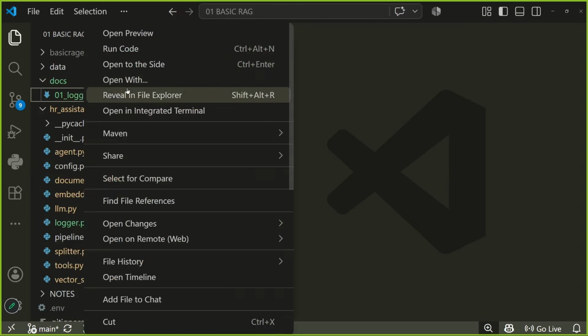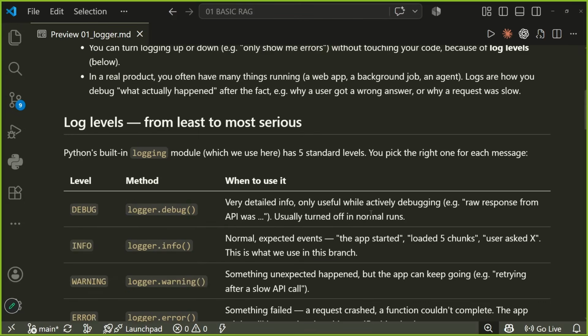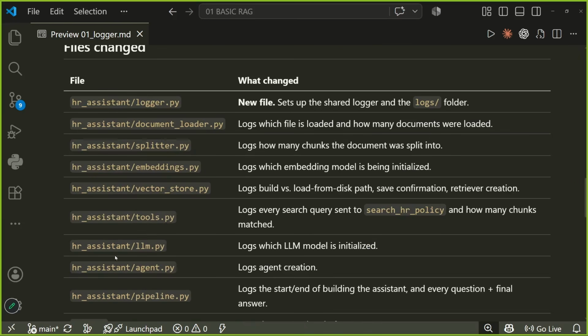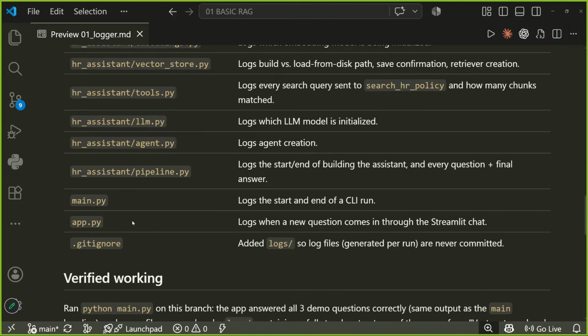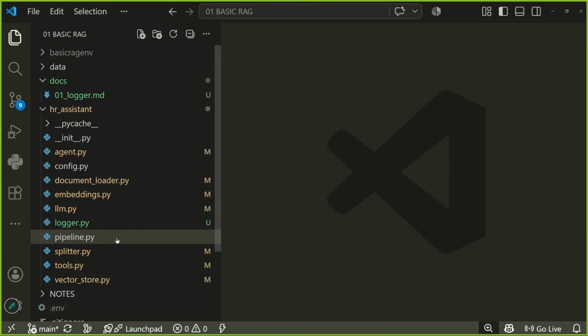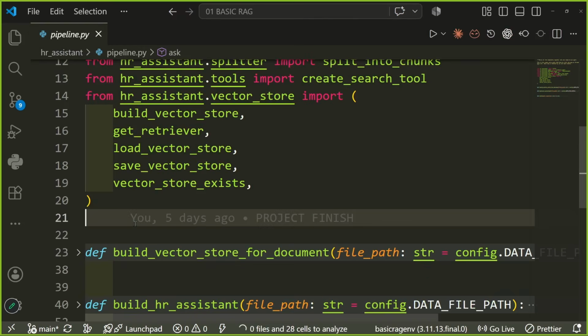If you are confused about which file we forgot, we can track that. Logger done, document done, splitter done, embeddings done, vector store, tools, LLM, agent, pipeline. All right, pipeline is remaining. Pipeline is remaining, main file is remaining, so we would add our loggers here as well. Let me go to pipeline. In this pipeline I would make the required additions.